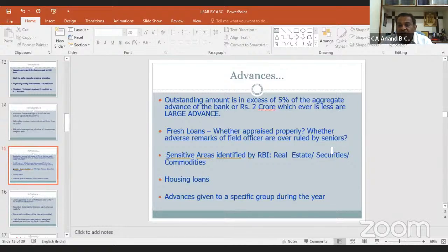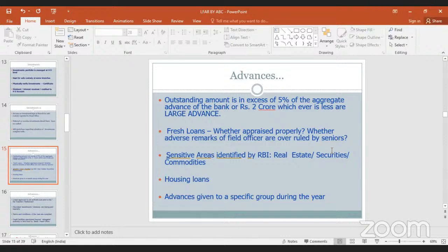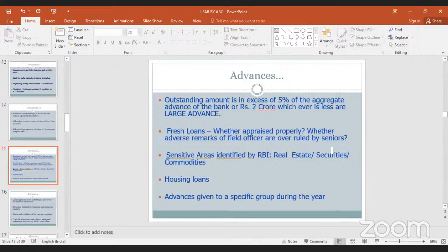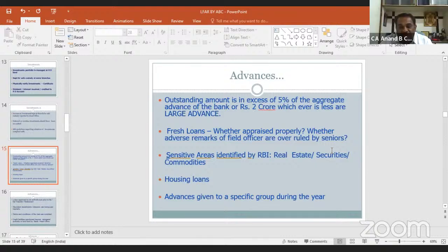Now, the most important aspect: advances, from both perspectives, as this forms the crux of the bank branch audit. We have to verify advances. There is one small criterion given by RBI that outstanding amount is in excess of 5% of the aggregate advances of the bank or rupees 2 crore, whichever is less. All such advances we have to verify.